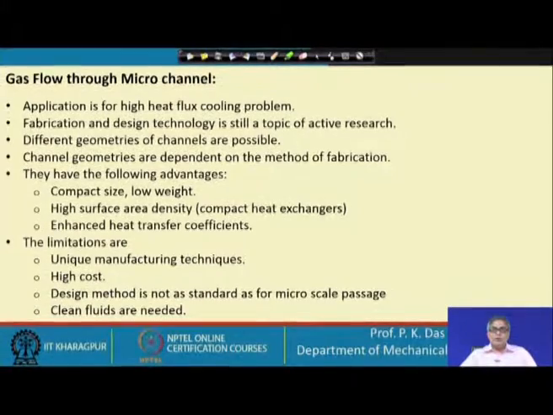So, we have to consider only clean fluid through it. It could be clean gas flow free from particulates, or some fluid which does not have dust or dirt and does not react with the passage material, so that fouling is less and there is no clogging or blocking of the channels.